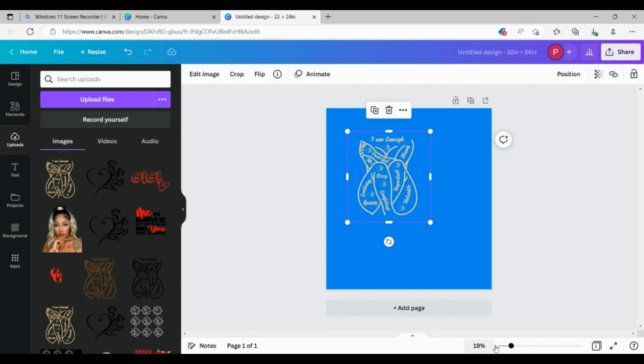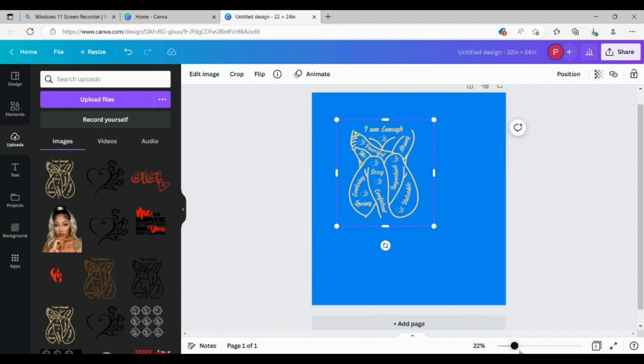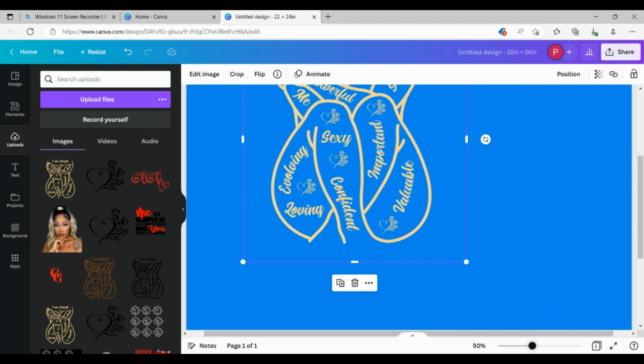That is incorrect. Let's enlarge this so that we can get as close to the edge as we can when we bring these corners in. Not corners, when we bring these sides in. Okay? It's going to show you the real size of this image once you do this part.